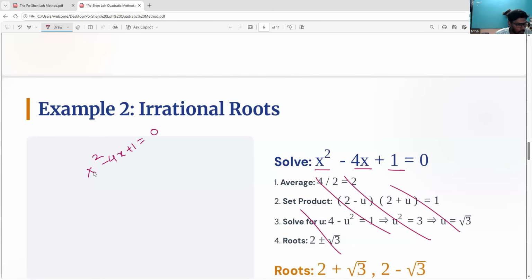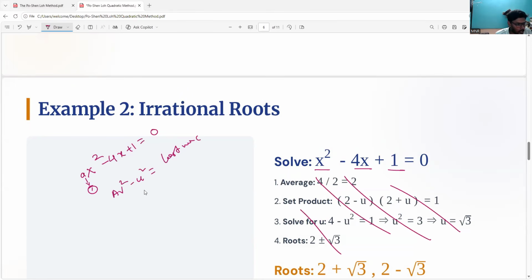So now a coefficient is 1, already satisfying. That's the first thing you have to check. Then directly you can go with average square minus u square equals to last number. So last number means c, with the sign I can put it.